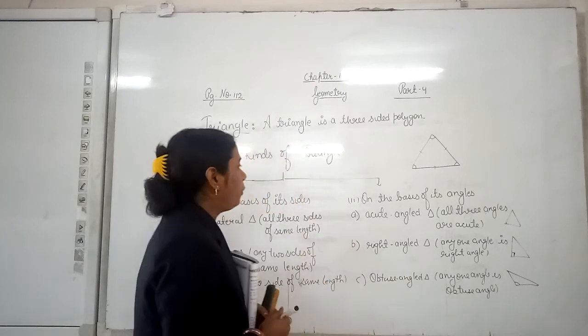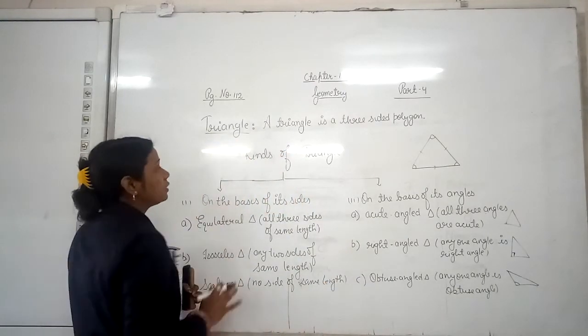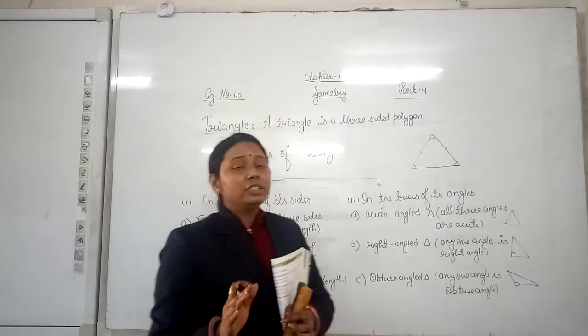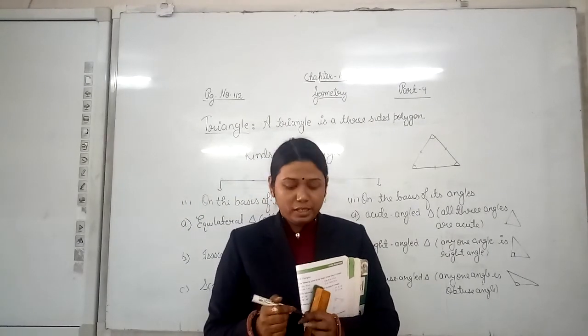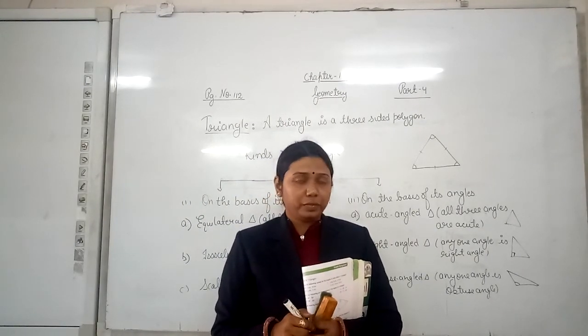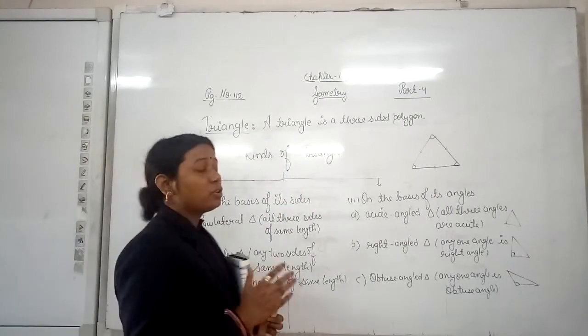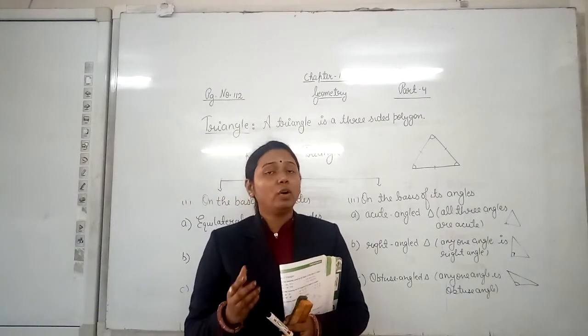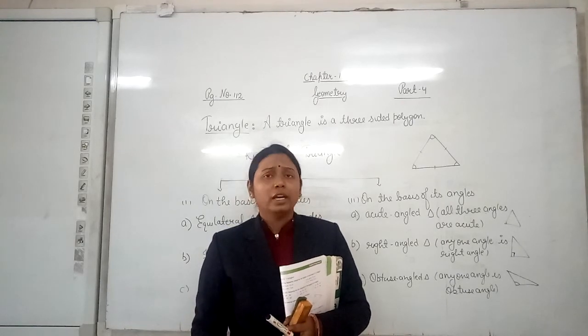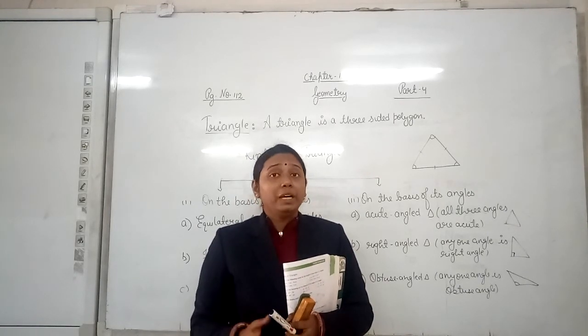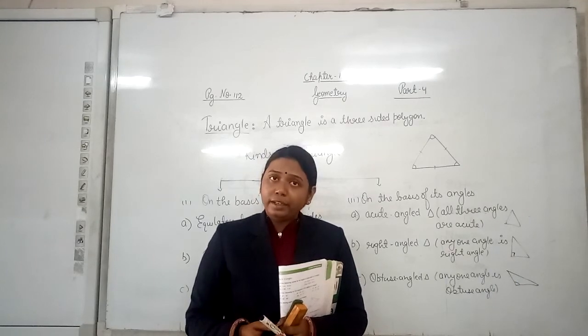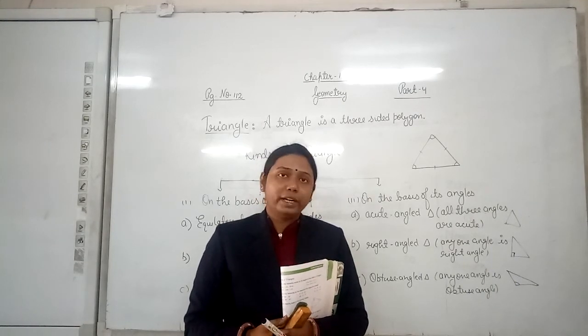Also, one important thing about a triangle is that the sum of all the three angles of a triangle is always 180 degrees, no matter what kind of triangle it is. कैसा भी triangle हो, पर जब भी आप उसके तीनों angles को add करेंगे तो आपको उसका sum क्या मिलेगा, 180 degree.